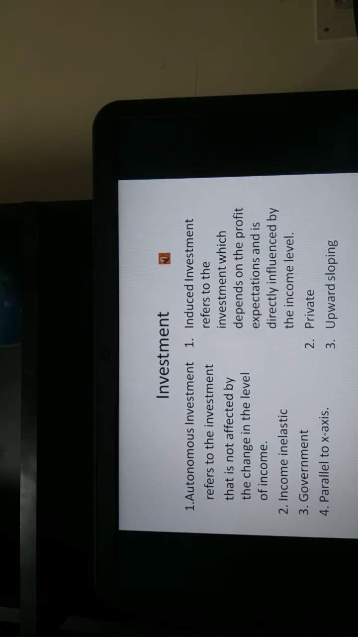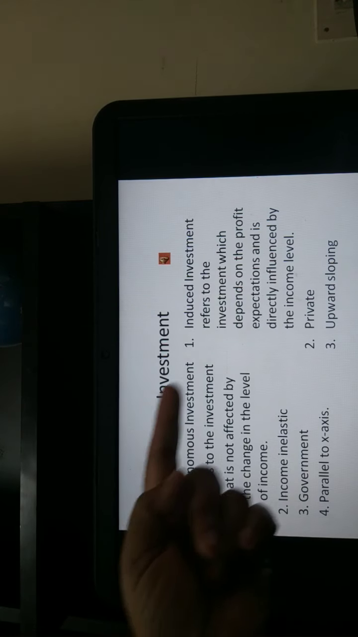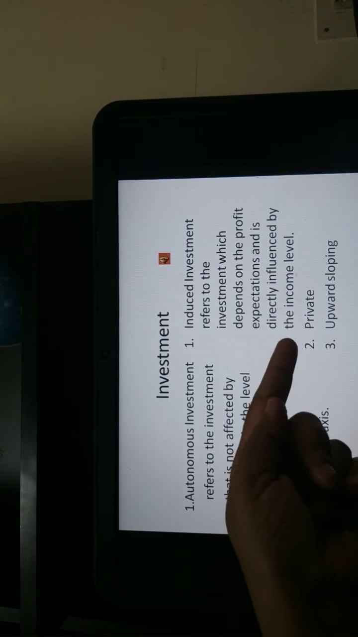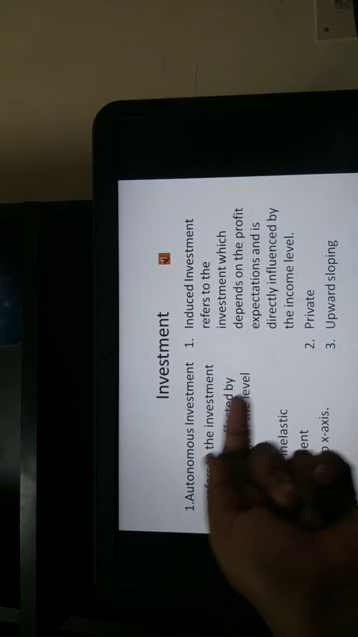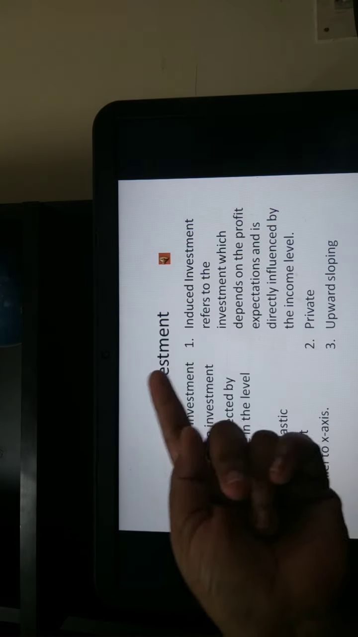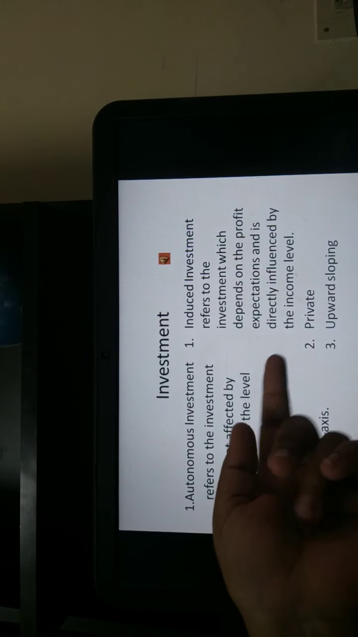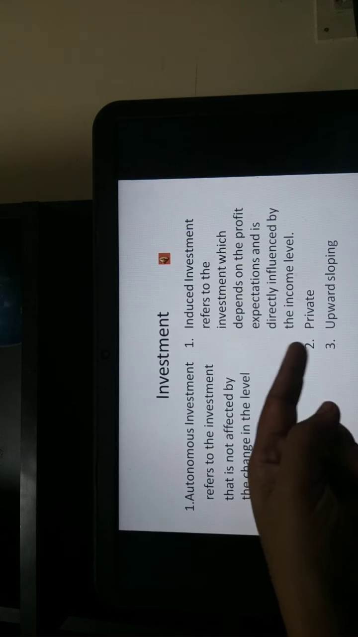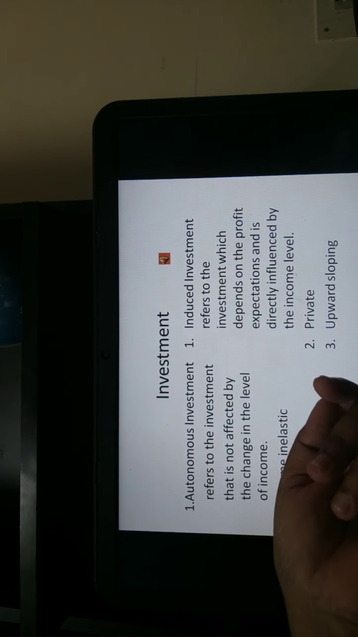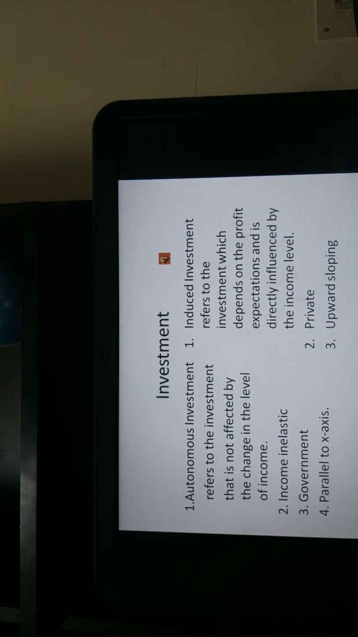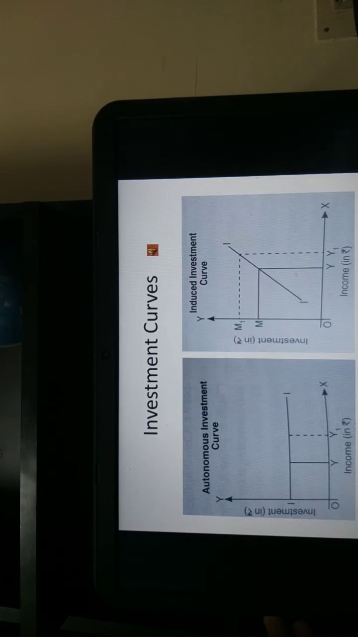How about induced investment? Induced investment refers to the investment which depends upon the profit expectations, and it is directly influenced by the income level, right? Naturally, the private sector or the firms will be undertaking such investments. If investment is measured along the y-axis and income is measured along the x-axis, then since induced investment is positively related to the income, it would be an upward sloping curve, right? To further understand this concept, we will see the diagram.